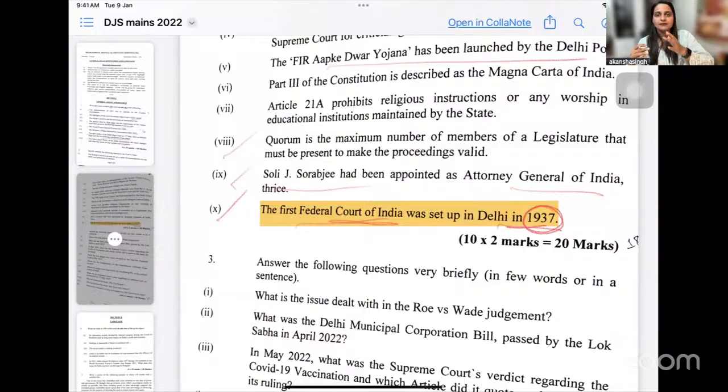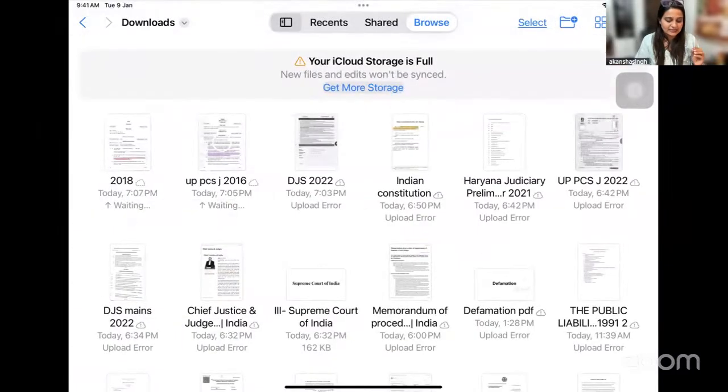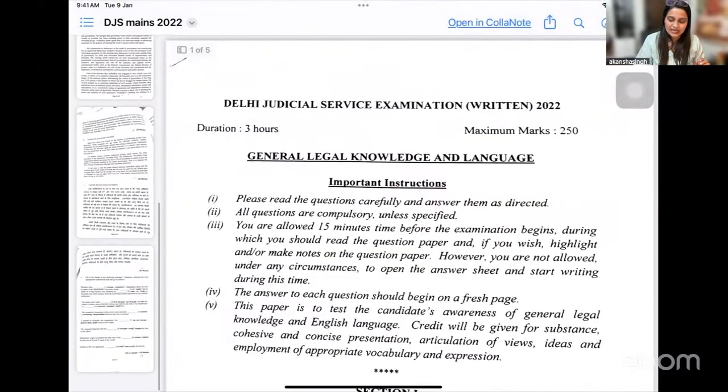So that is why we will begin from the beginning and we will cover what is the present situation, what is the strength, how do we appoint the judges, who are the present sitting judges, what is roster, what is collegium. All these are important factors for you to know for your exam. Okay, so this has been asked.